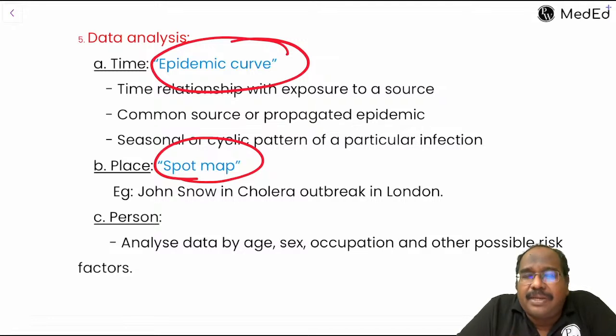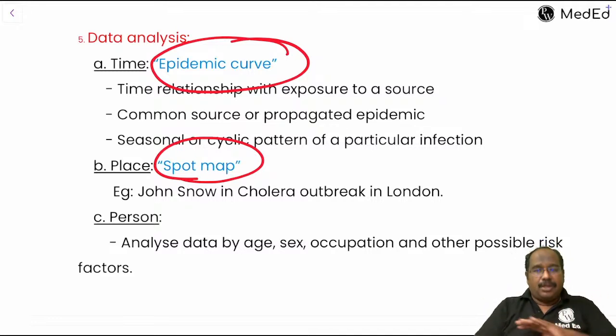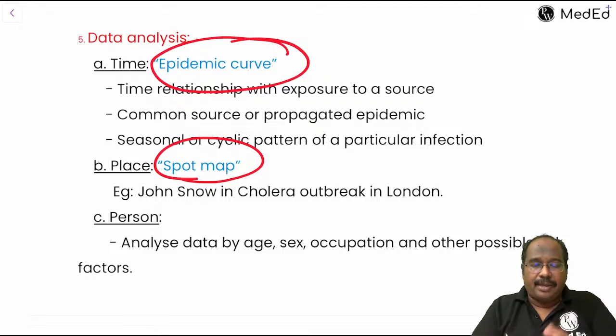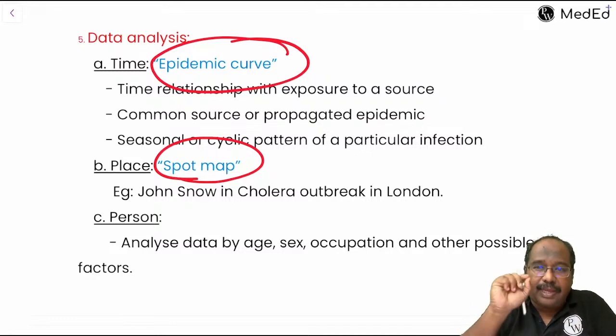The famous example is John Snow. He was able to show in the 1850s that cholera is transmitted by water. Nobody knew what cholera was or how it was transmitted, in the 1850s itself. A spot map means you make the map of the particular area showing the houses, and in which areas the cases are clustered.